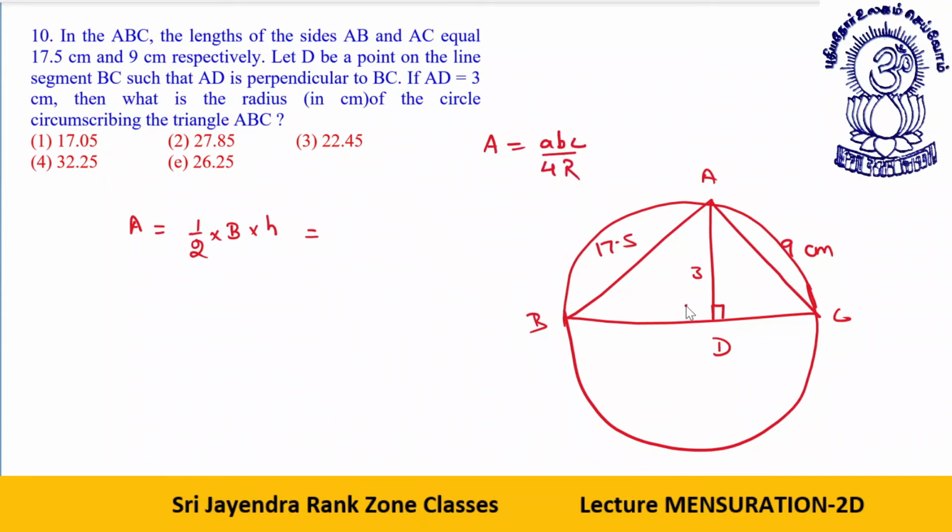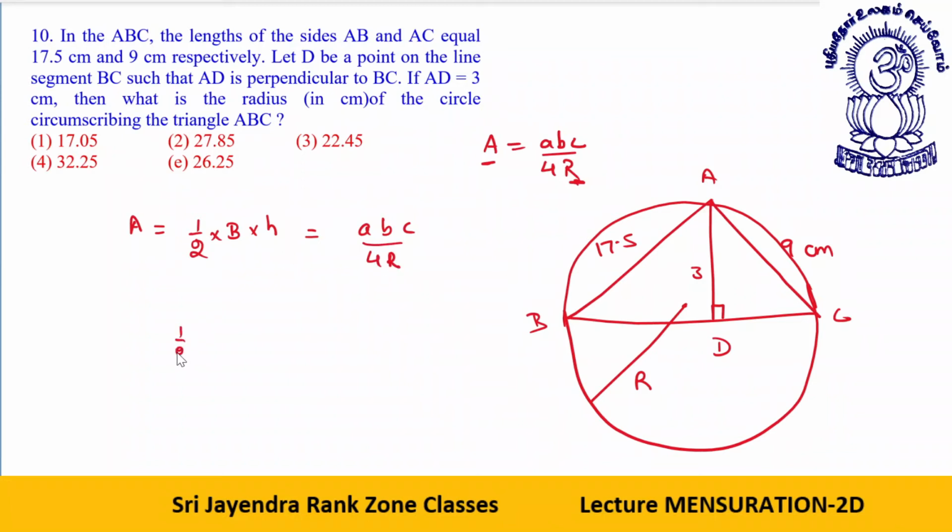Let's say this is the center of the circle. So this is called the R. You are asked to find this R. So you have to find a relation between the sides of the triangle, between the area of the triangle and R, because that is what is being asked. So what I will do, I will put ABC by 4R.